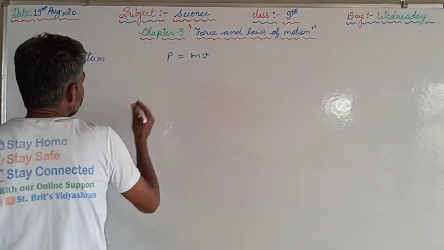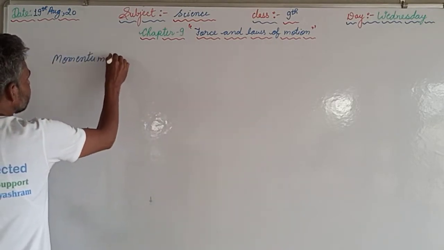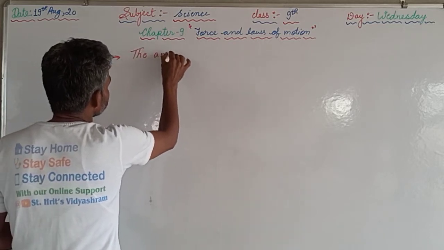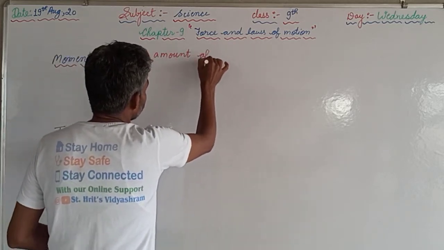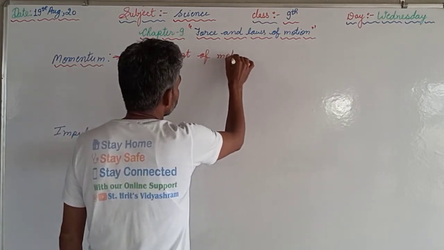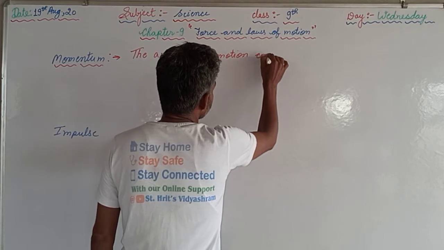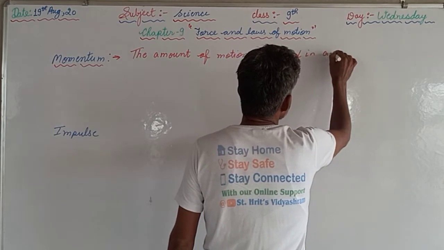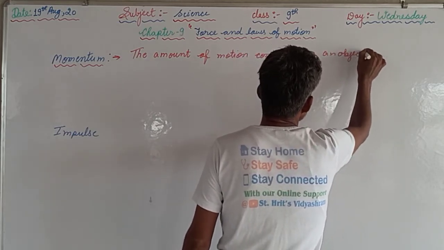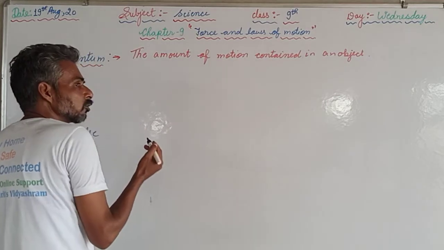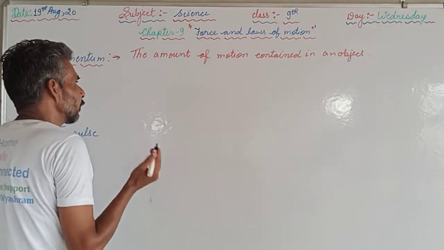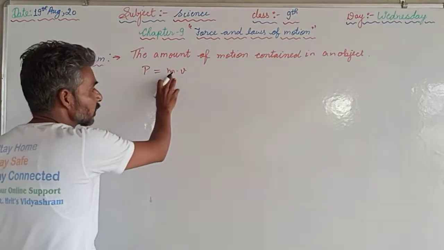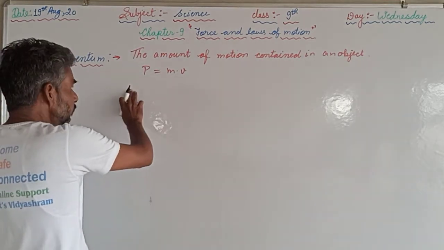The definition of momentum is the amount of motion contained in an object is called momentum. It is also a vector quantity. It is also having a direction as well as magnitude. It is denoted by P. P is equals to m into V, where m is the mass, V is the velocity, and the SI unit of momentum,